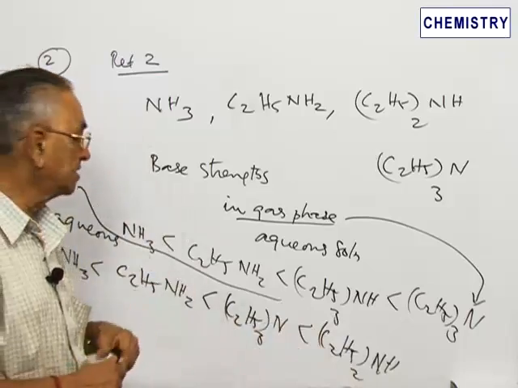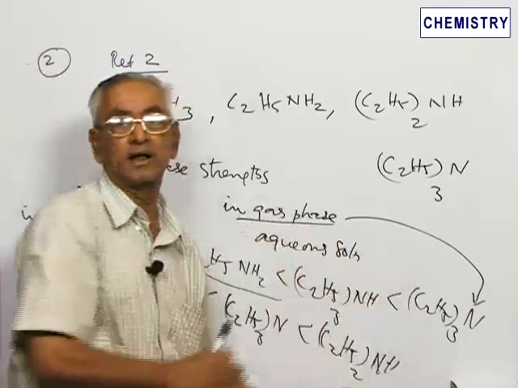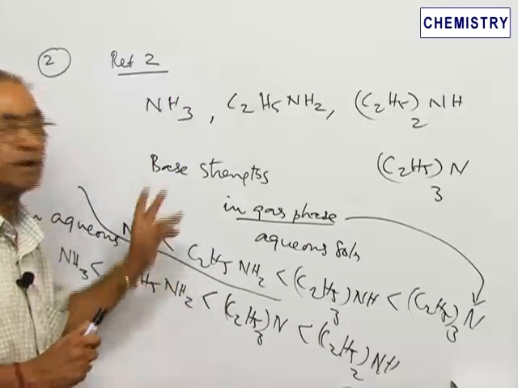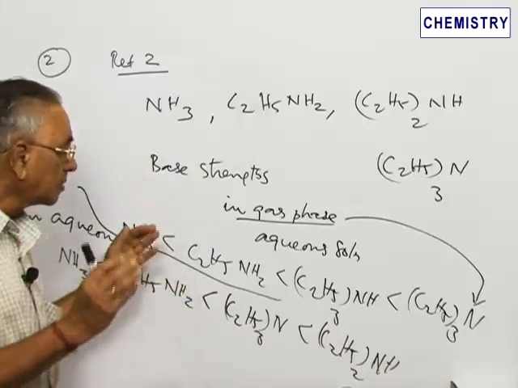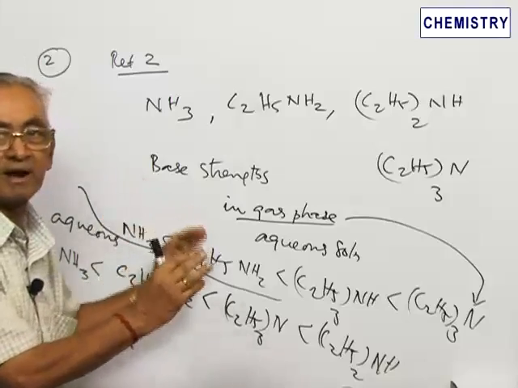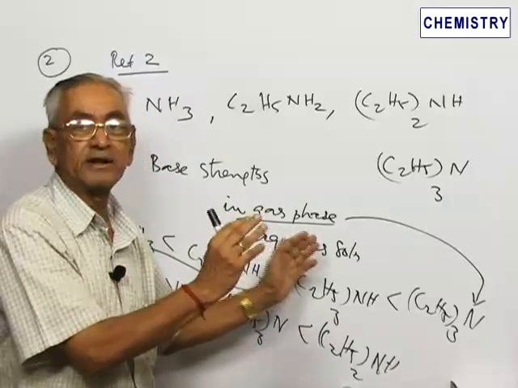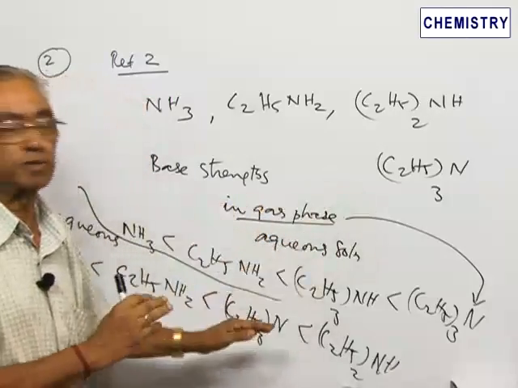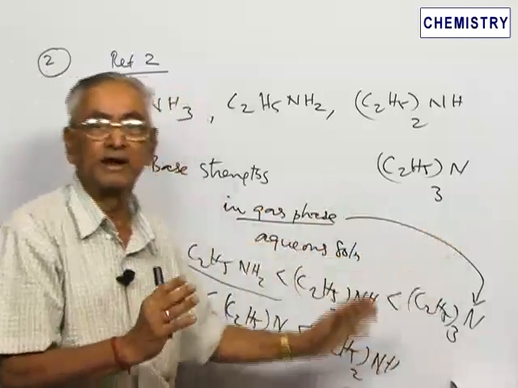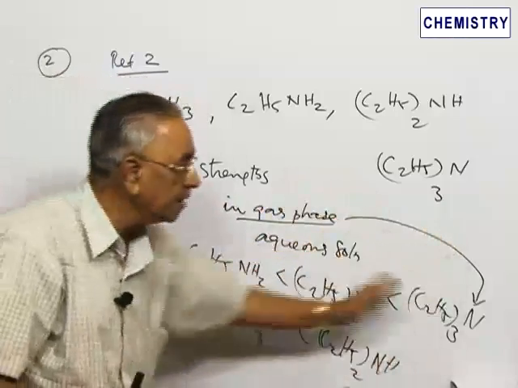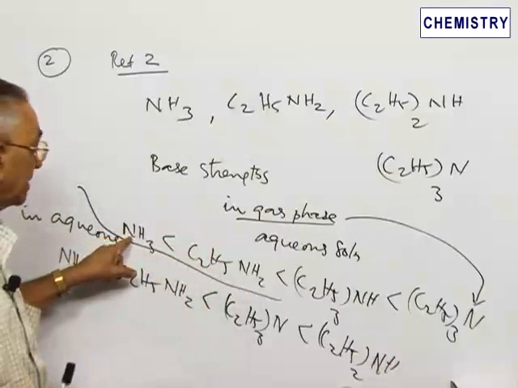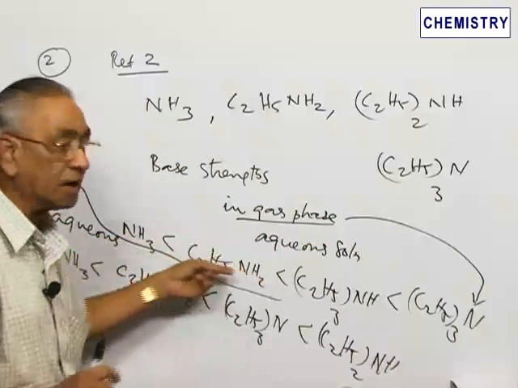Now the question is, why does this reversal occur? Two reasons have been given for this. Normally, the lone pair of electrons on the nitrogen gets protonated in all these amines in aqueous phase. In the gas phase, there is no solvent there. Therefore, the amine strength increases because of the inductive effect of the alkyl group.